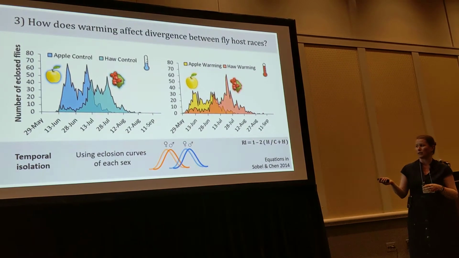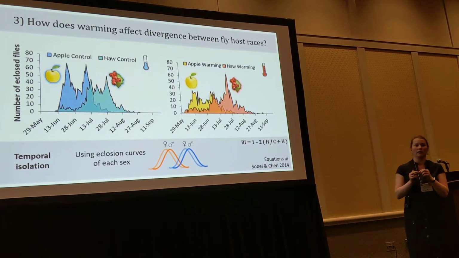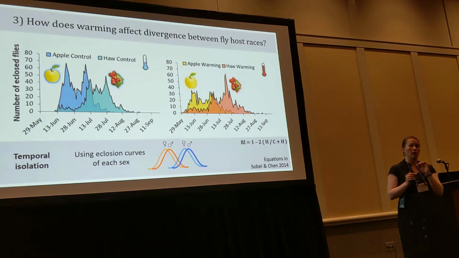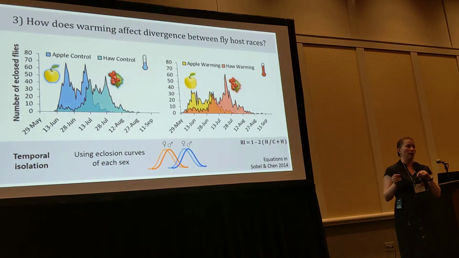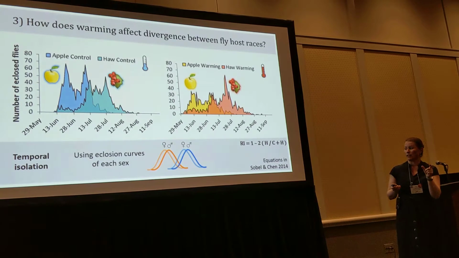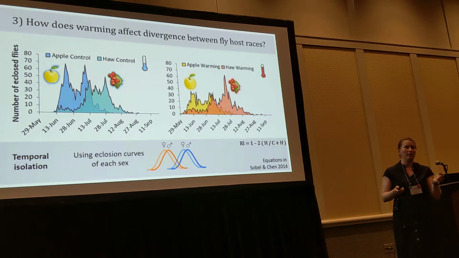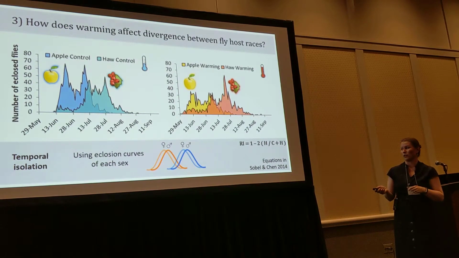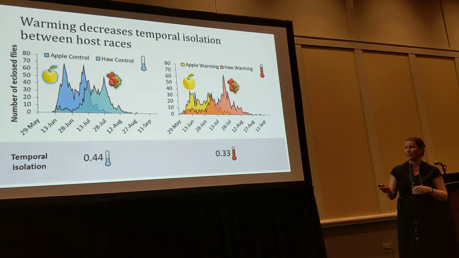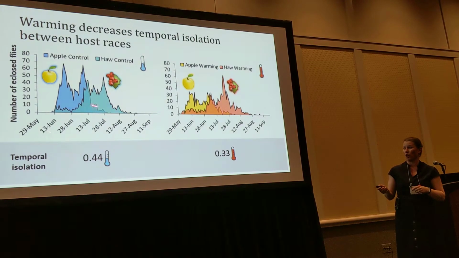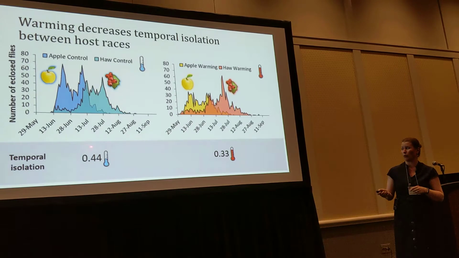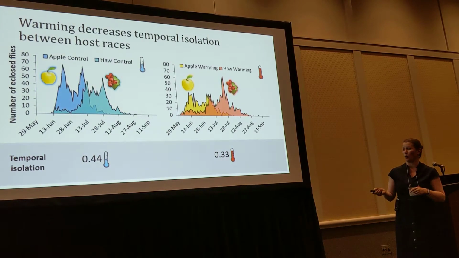And we extended some existing equations to allow us to look at the potential differences for each sex of each host race. So we can look at how differences in timing of male and female eclosion could impact temporal isolation. What we find is that temporal isolation is stronger under control conditions, about 0.44, and weaker under warming.